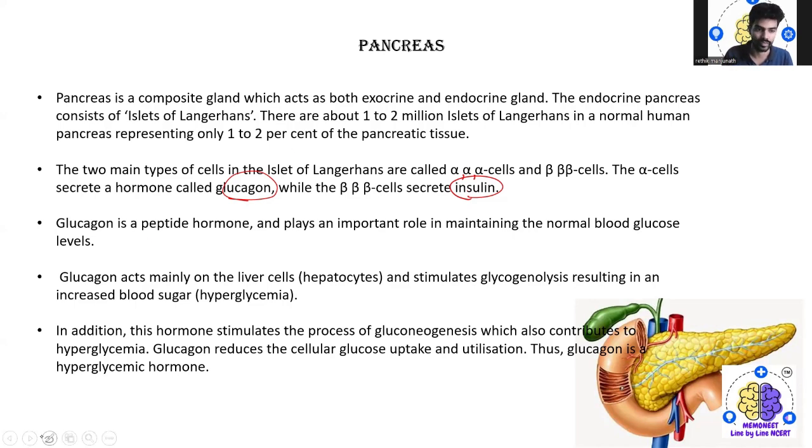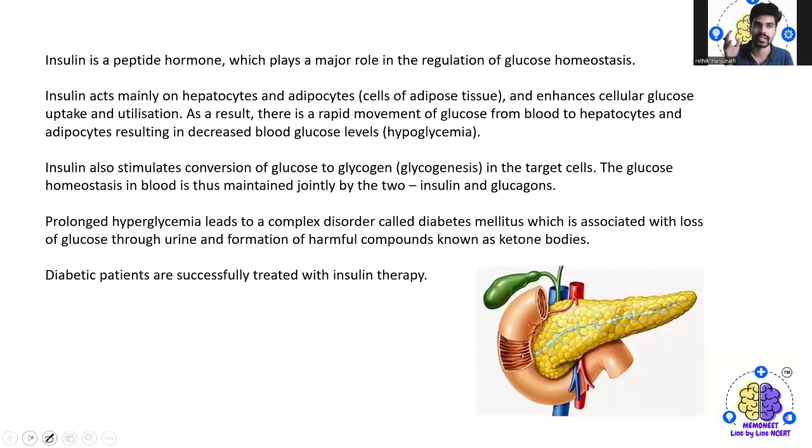So this is one way. The next one is insulin, which is a peptide hormone that also plays a major role in the regulation of glucose homeostasis. Insulin acts mainly on hepatocytes as well as adipocytes, which are adipose tissue, and enhances cellular glucose uptake and utilization.